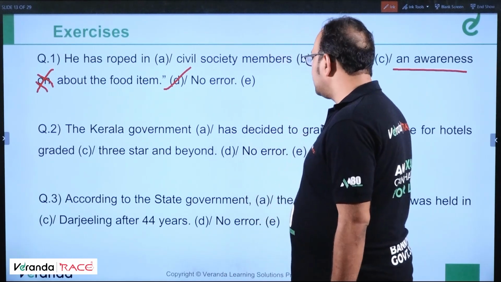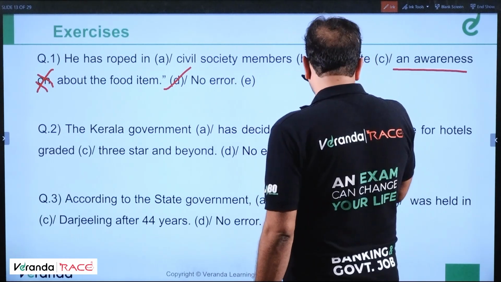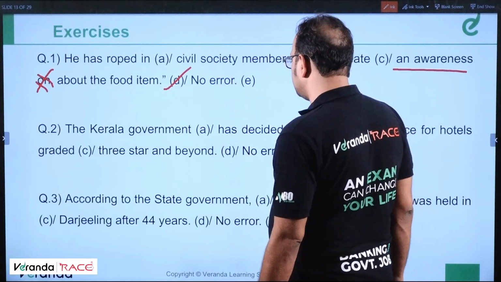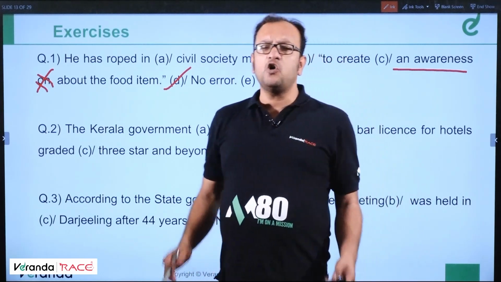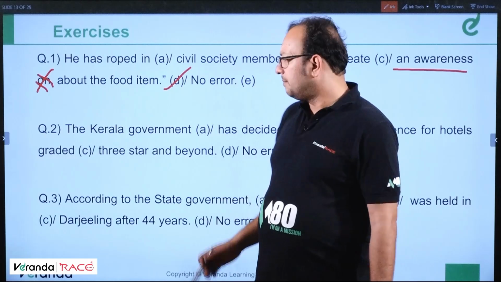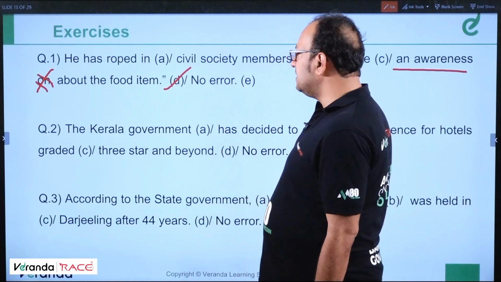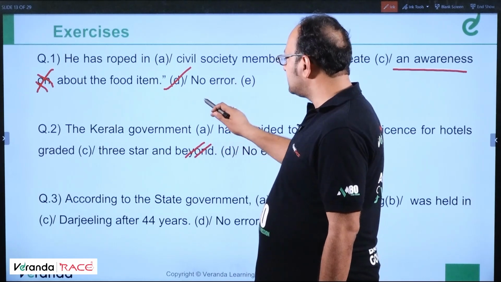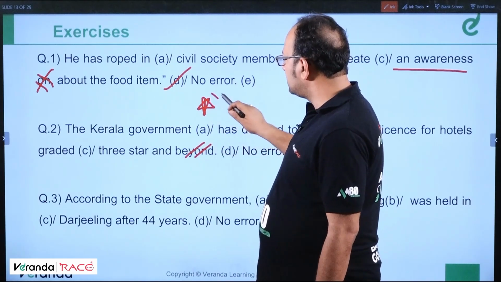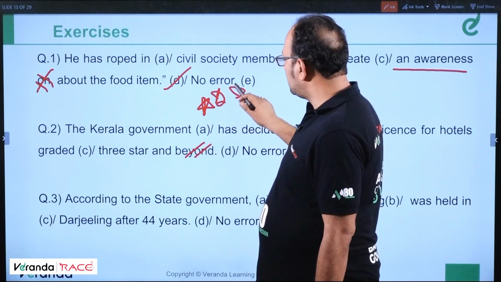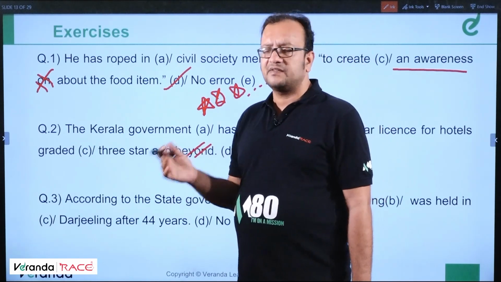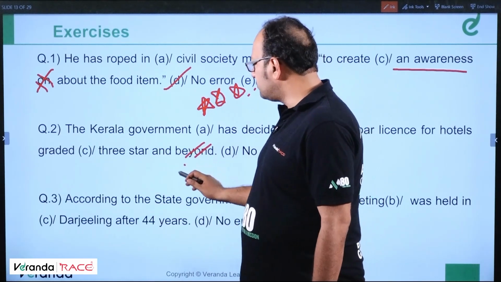The Kerala government has decided to grant bar license for hotels graded 3-star and beyond. See, beyond means out of the reach of something. But the Kerala government has decided to grade 3-star and above. They can be 3 stars or above: 3-star, 4-star, 5-star, 6-star, 7-star. So it should be above, not beyond.